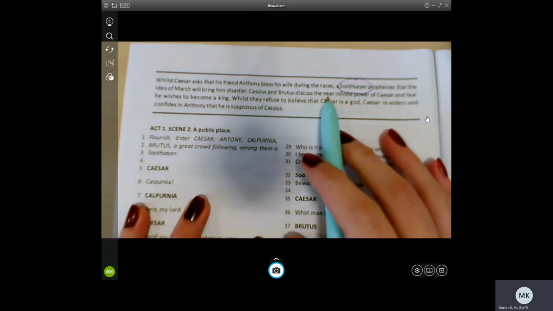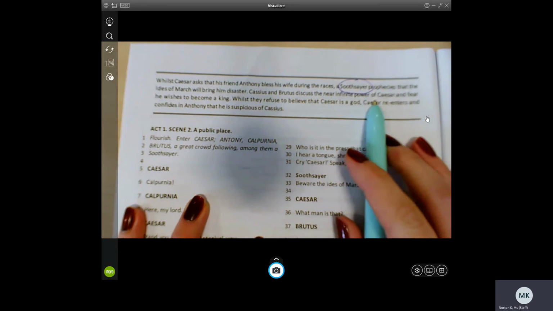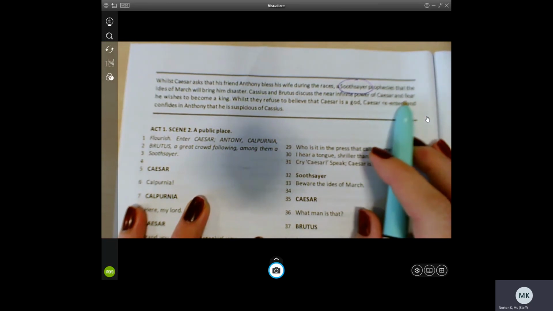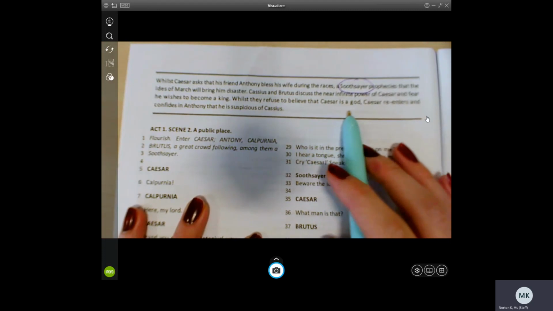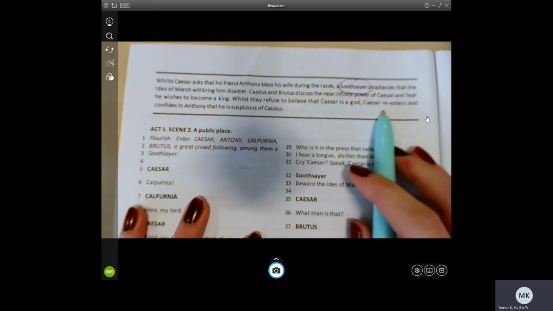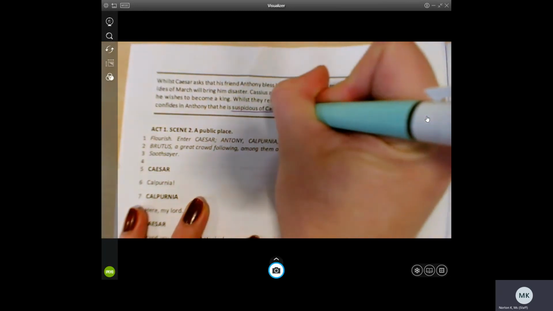Cassius and Brutus discuss near infinite power of Caesar and fear he wishes to become a king. Whilst they refuse to believe that Caesar is a god, Caesar re-enters and confides in Antony that he is suspicious of Cassius. So some key ideas here.